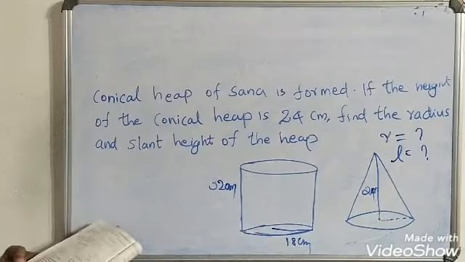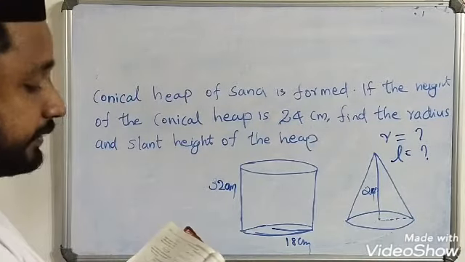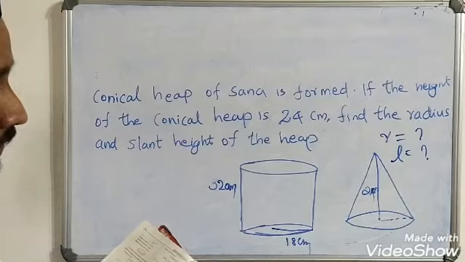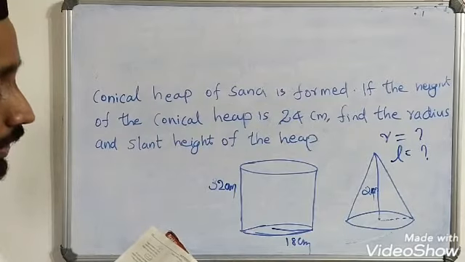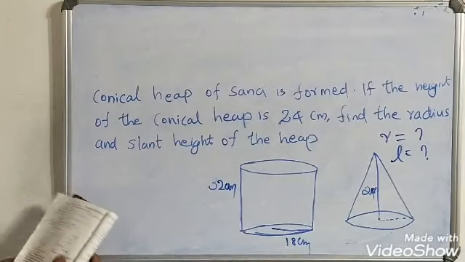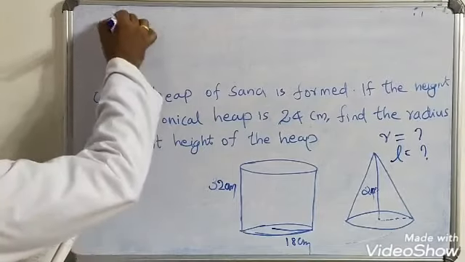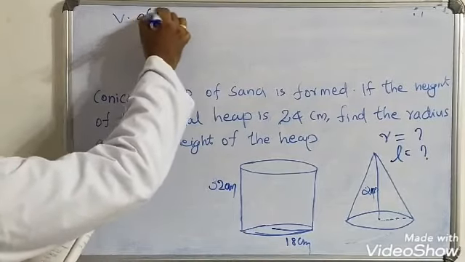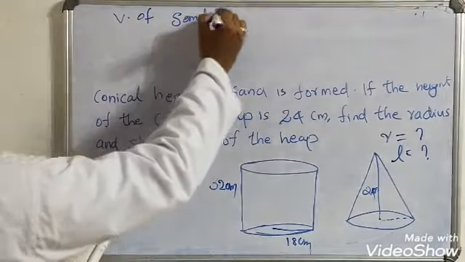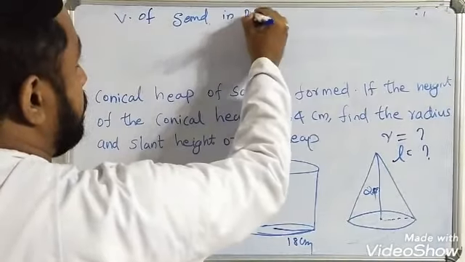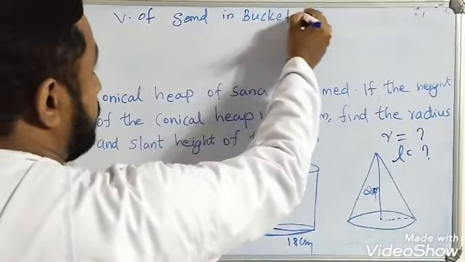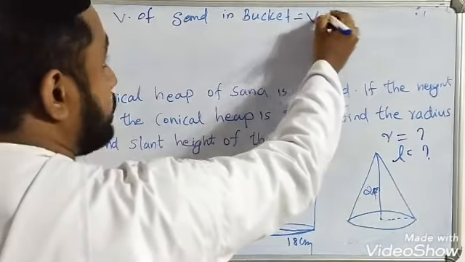So volume of sand in bucket is equal to volume of sand in cone.